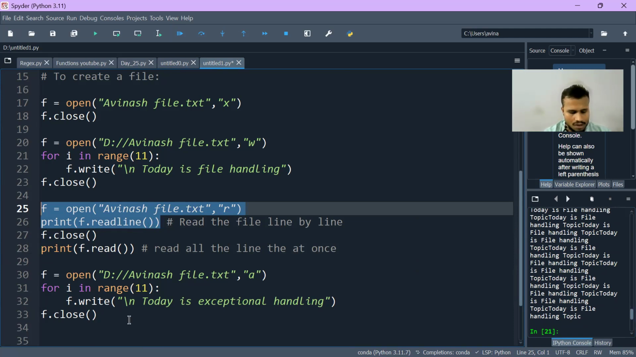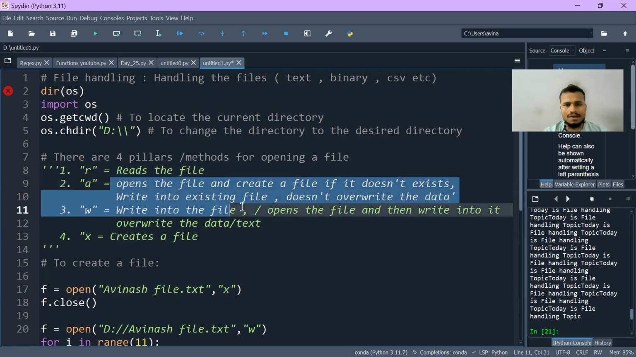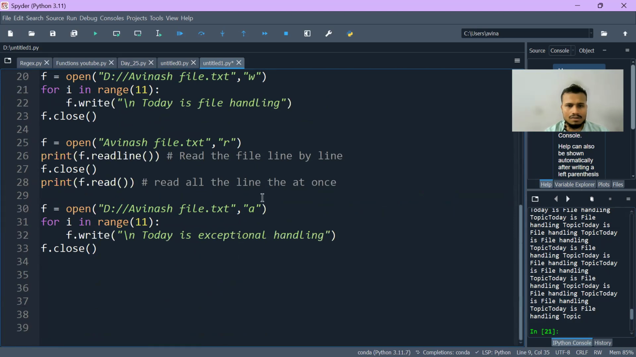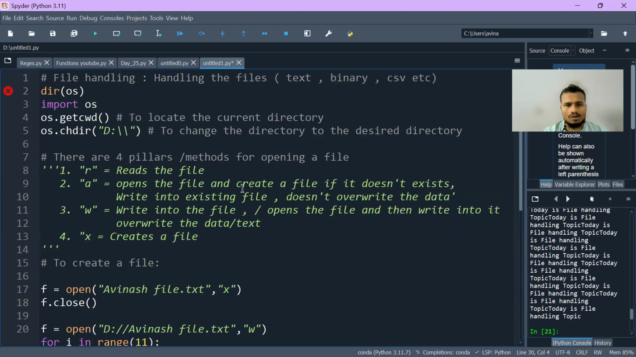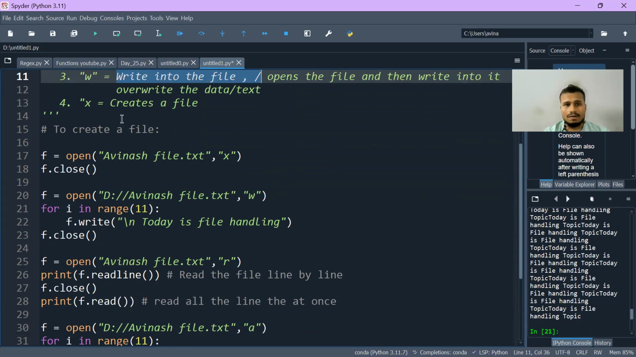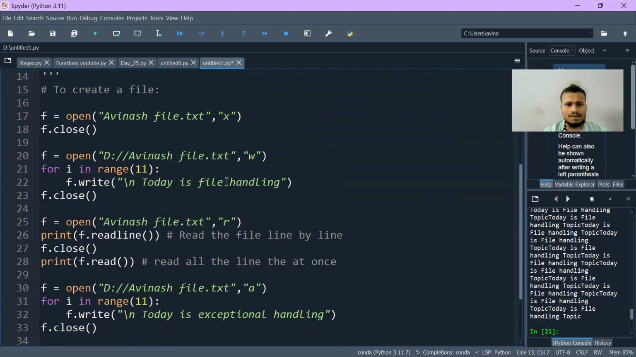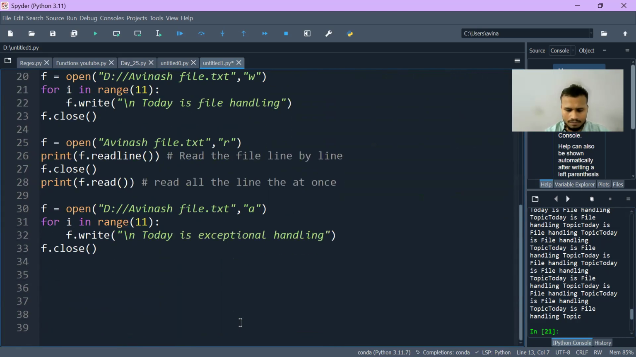Okay, so till now, we talked about R, how it reads the file. We talked about A, how it opens the file and creates a file if it doesn't exist, and also writes into the existing file and doesn't overwrite the data. We have also seen that. And W will write into the file, but it will overwrite the data. And X, similarly, creates the file, right? So we have discussed all of them: X, W, R, A.